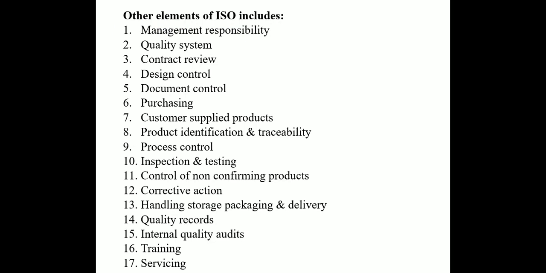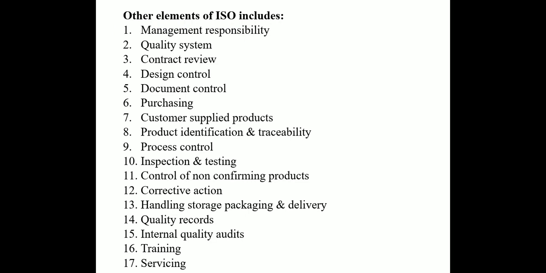So first one is the management responsibility. General responsibility of a company management like quality policy, organization and management review must be clearly defined. Second is quality system. It should be established, documented, implemented and maintained as per ISO. Contract review. You must have a procedure for ensuring that what is expected from you is adequately defined and documented. Next is design control. You must have a procedure for controlling and verifying the design outputs to ensure that specified requirements will be met.